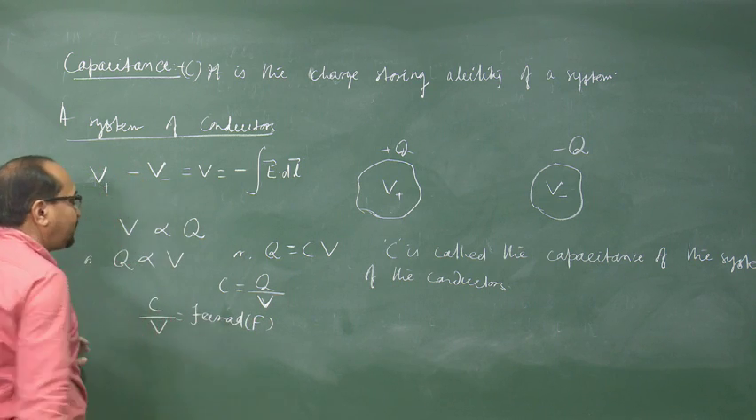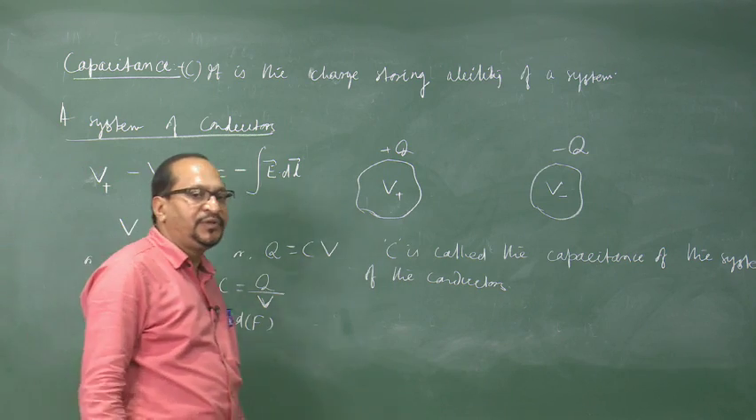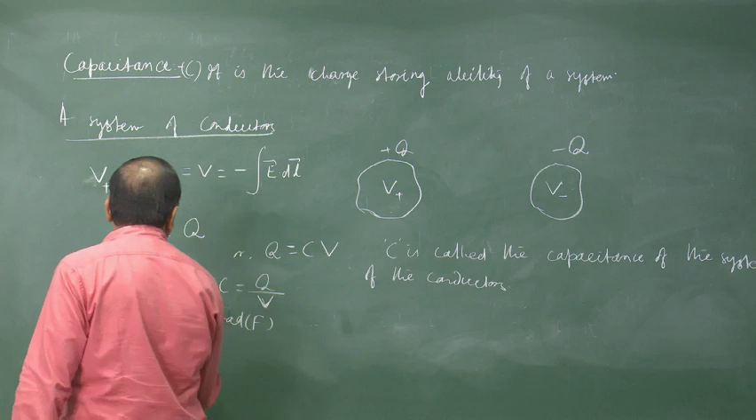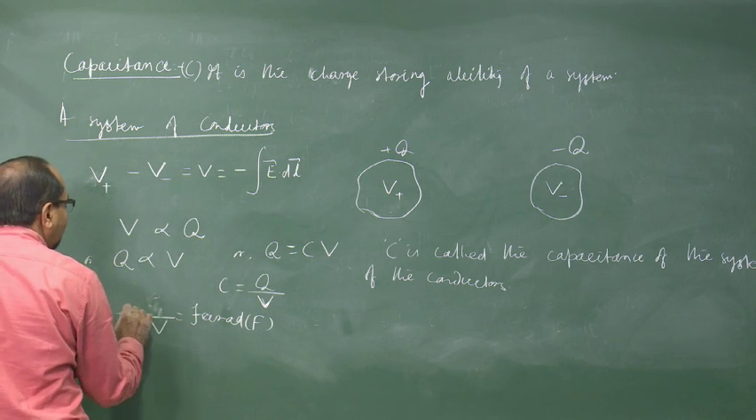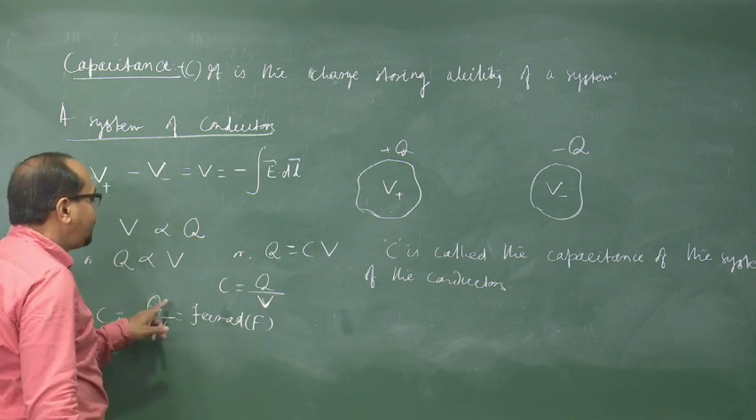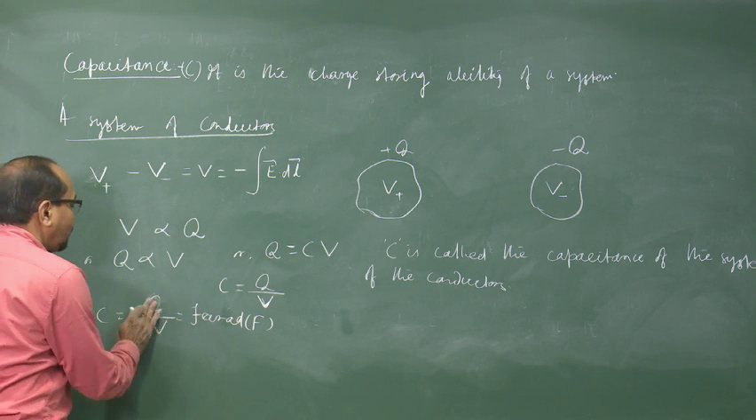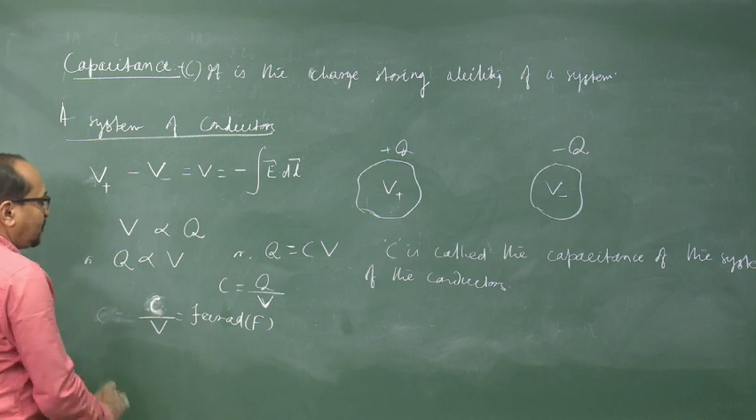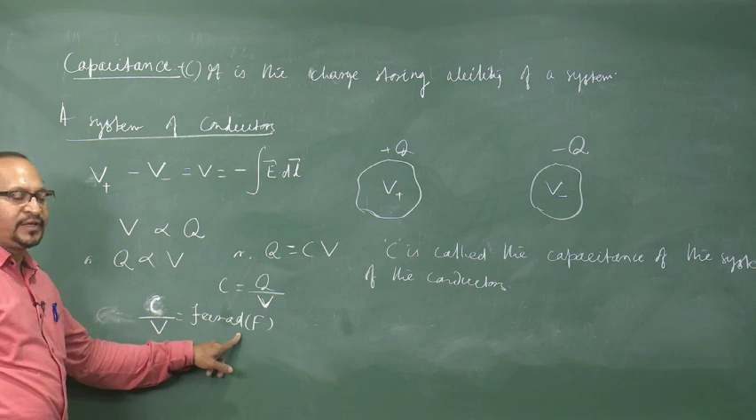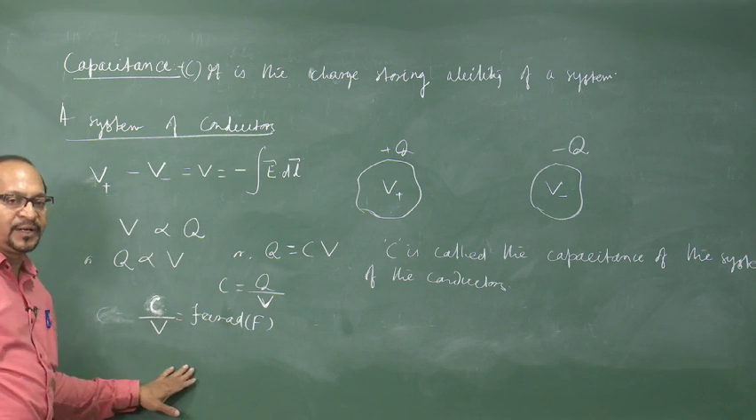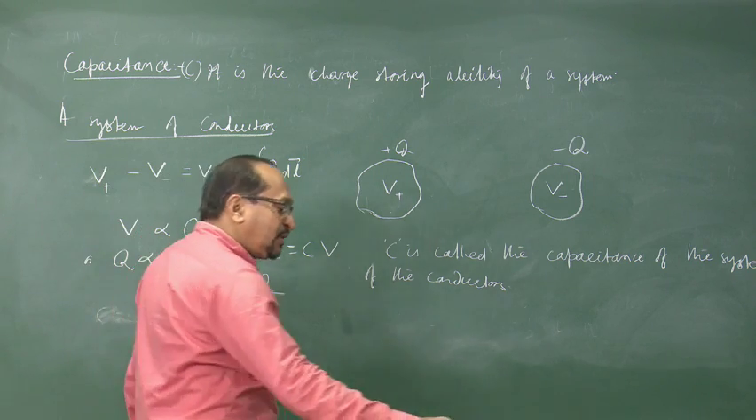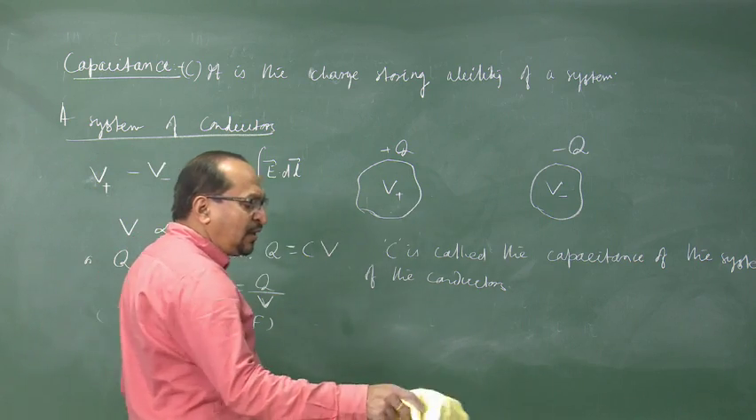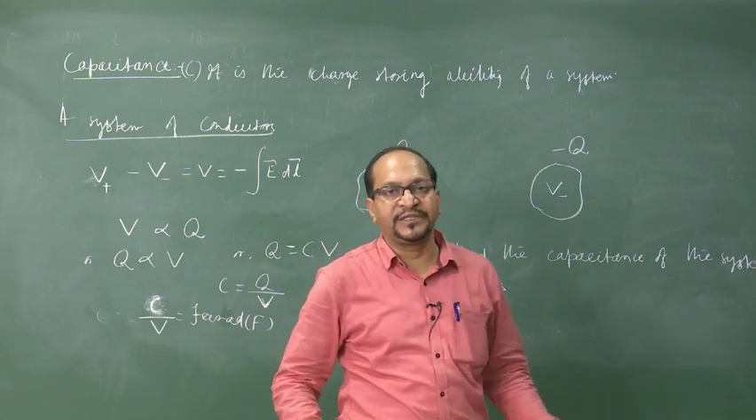So, in the SI system, the unit of capacitance, C equal to Q by V, is coulomb by volt, which is equal to farad. This is the unit of the capacitance. So the unit of capacitance is farad in the SI system, and this farad is a very big unit of capacitance.